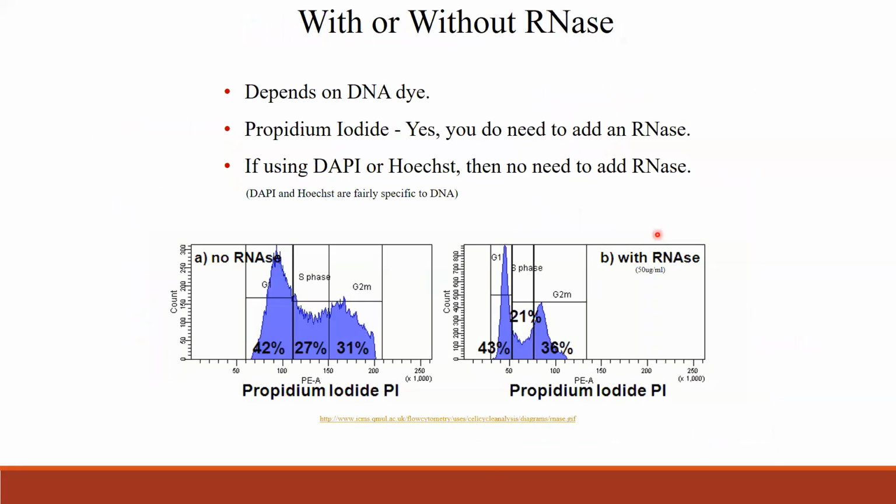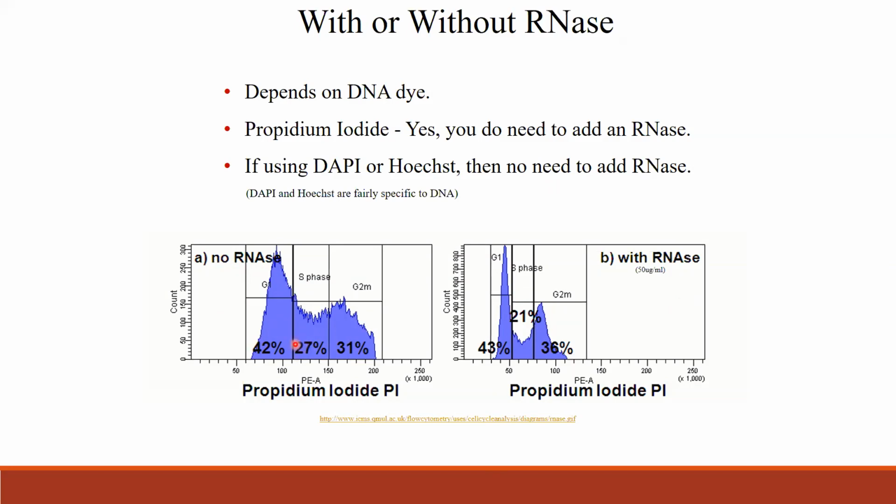And then another example is adding RNase. This depends on the dye you're using. If you're using propidium iodide to stain the cell cycle, yes, you need to use RNase. It is important because propidium iodide will bind to double-stranded RNA. So here is the example. This is propidium iodide with no RNase, and this is with RNase.